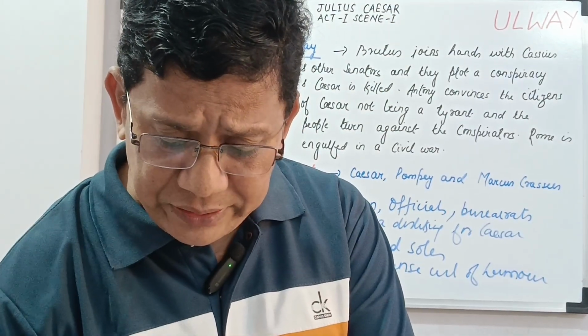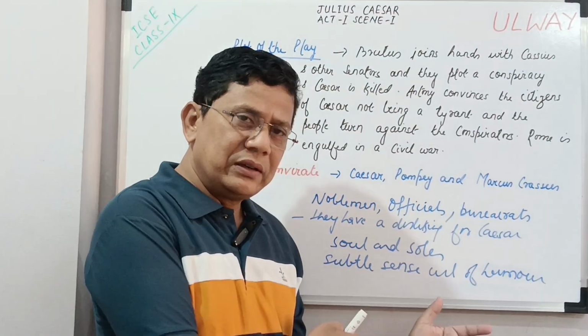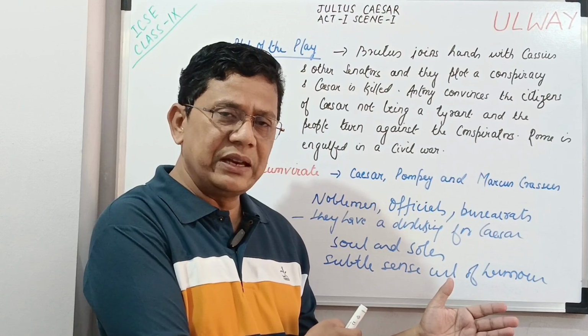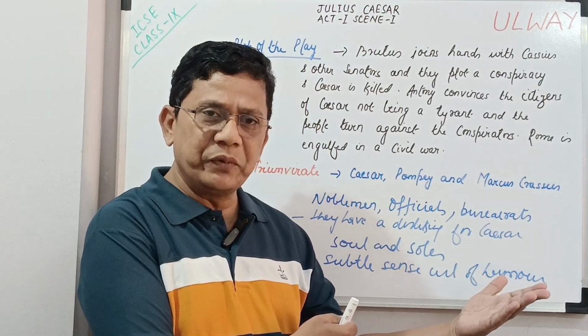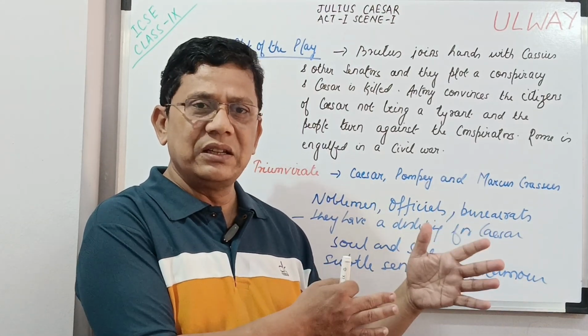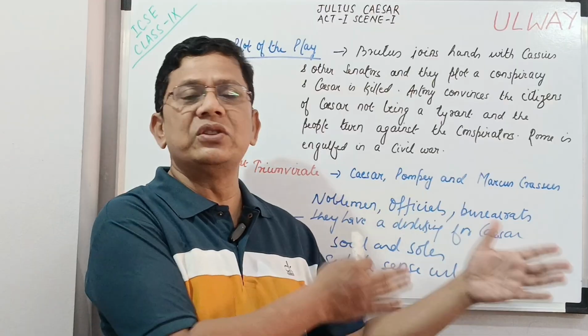Flavius: Thou art a cobbler, art thou? Now Flavius comes in between and says that, okay, that means that you are a cobbler. It means you could cobble. That means you are a cobbler.